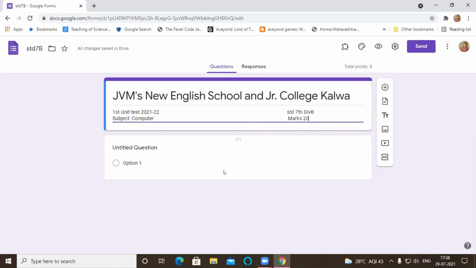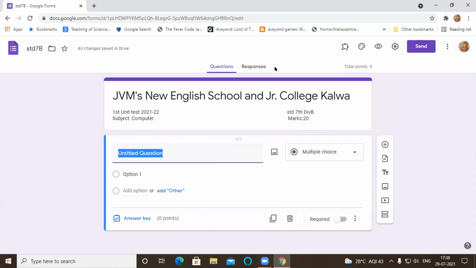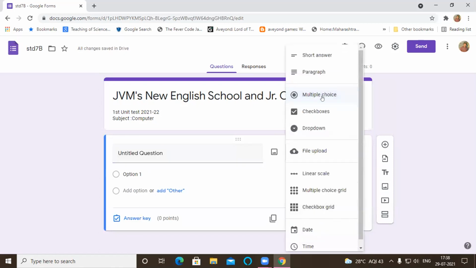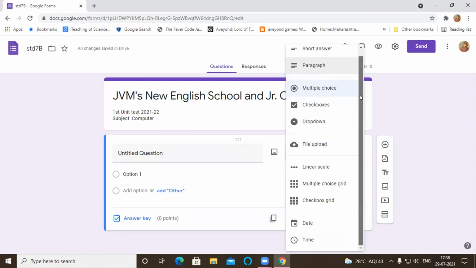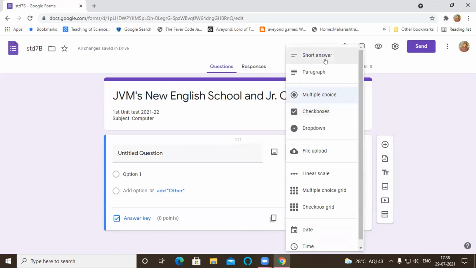Here we have to design different types of questions. When you click this, you will get this choice. There are different types of questions in Google Forms: short answer, paragraph, MCQ, checkbox, drop down, but we are only going to use MCQ and short answer. Now for short answer, we cannot provide any marks. In MCQ only we can give marks, but we will require short answer to collect the names and the roll numbers of the students. That is also required. So for that we are going to use this first short answer.